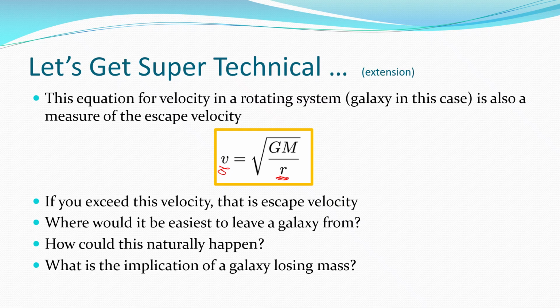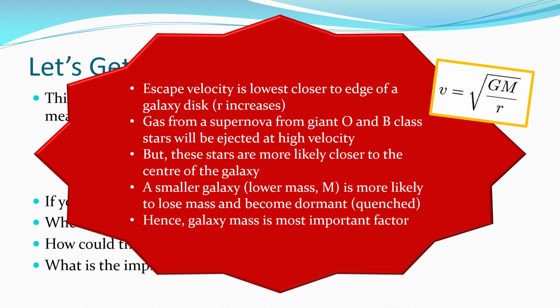All right? How could this happen? This could happen when a star goes supernova and explodes out into space. It could eject its mass into space, and the galaxy could then lose mass. What's the implication of losing mass? We start forming stars less, and the galaxy starts to die. So escape velocity is closest to the edge of a galaxy disk, because the R increases.